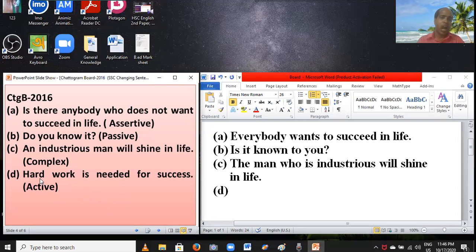Question D, hard work is needed for success. You have to change into active. Dear students, why are we changing into active? Why changing into active from passive?